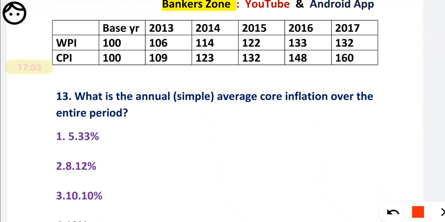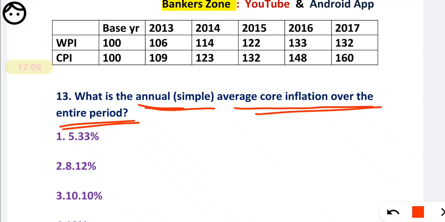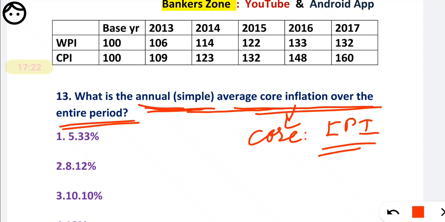What is the annual simple average core inflation over the entire period? So we have to find the annual simple average core inflation. First I have to clear the core inflation for you. Core inflation is always based on the CPI. That information is very, very important, through that information they can frame a one-liner MCQ. So remember, core inflation is always based on the CPI.